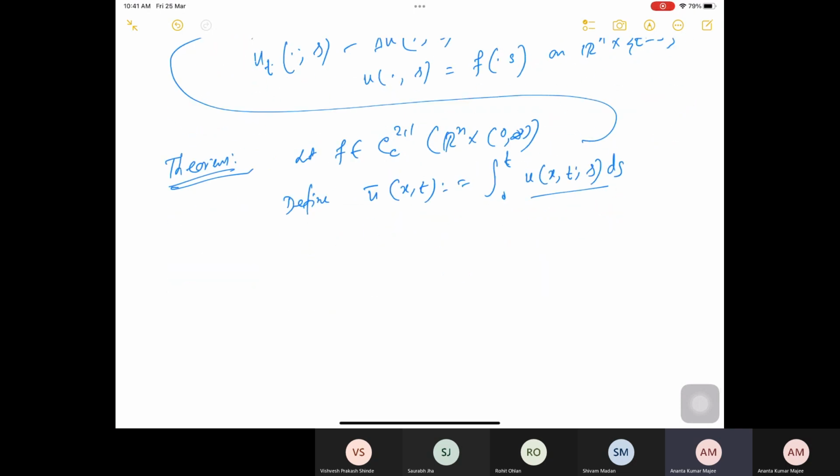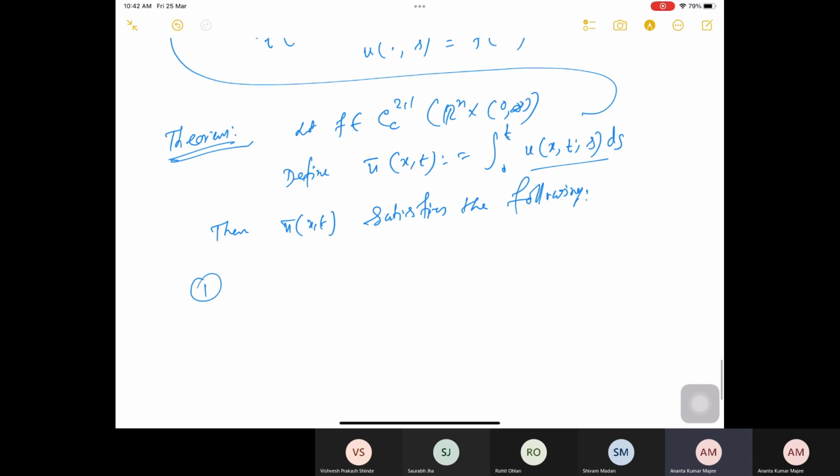If you define your u bar(x, t), then u bar(x, t) satisfies the following. You can observe that u bar should be C2,1 on Rn cross (0, infinity).